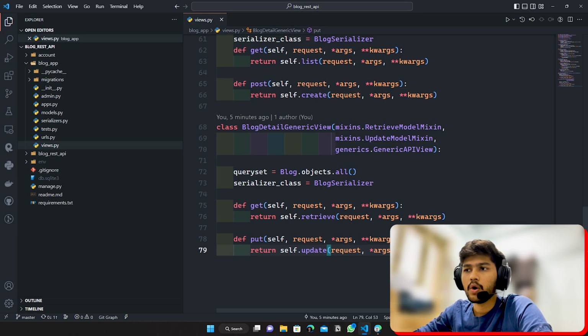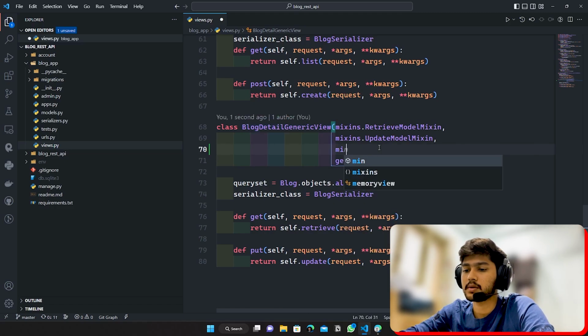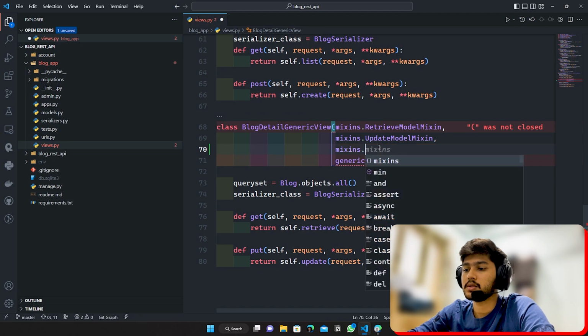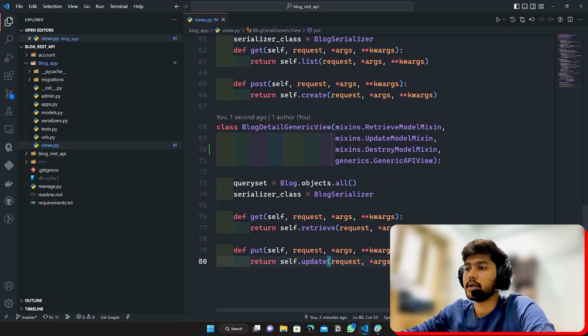In today's video, we are going to see the destroy model mixin. First of all, I'll import that mixin in the blog detail generic view. I'll say mixins.DestroyModelMixin. And here I need to create another function, def delete, and you know what? I'll just copy and paste that function.